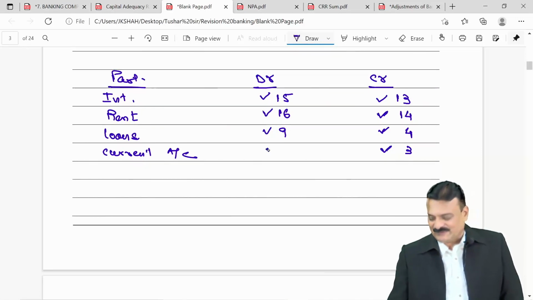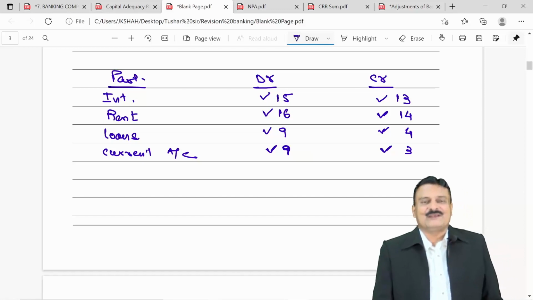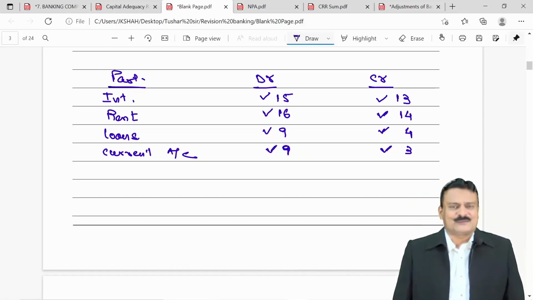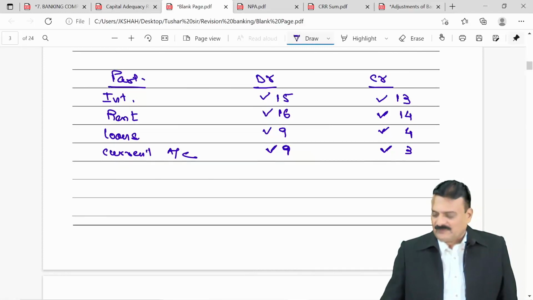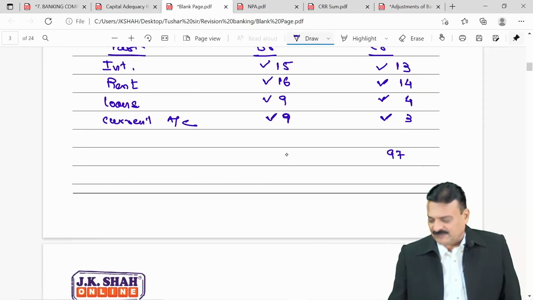So if it is debit, overdraft, Schedule 9. Now the point I am touching in the adjustment is, suppose your bank has got 100 current accounts. Out of 100 current accounts, 97 have a credit balance and 3 have a debit balance.